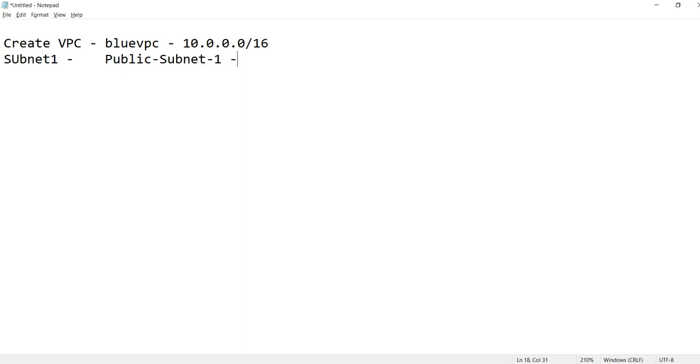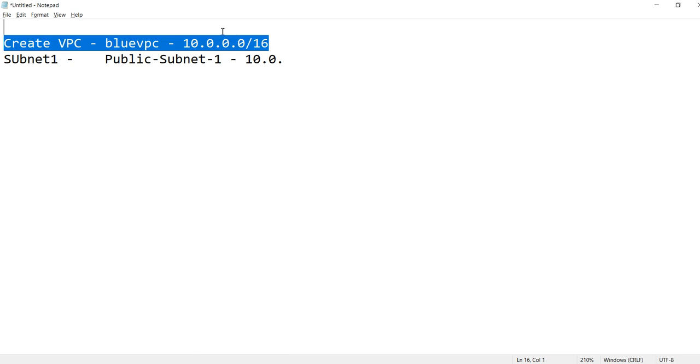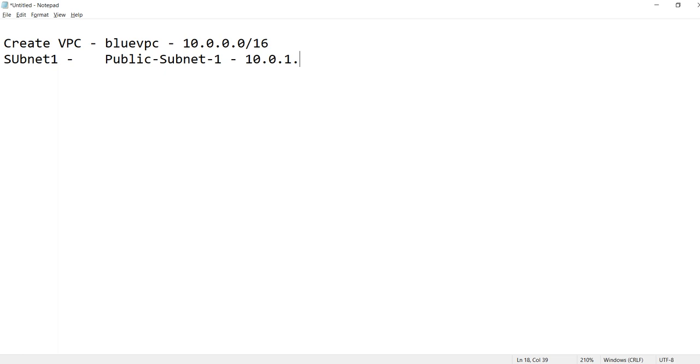Subnet 1 I will give, and 10.0 is fixed because I already used 16. 16 is my subnet mask. If I am using 16, these first two parts of the address do not change. If you are creating any additional subnets within this range, you need to take them within this range only. So now 10.0.1.0/24 for my subnet 1.